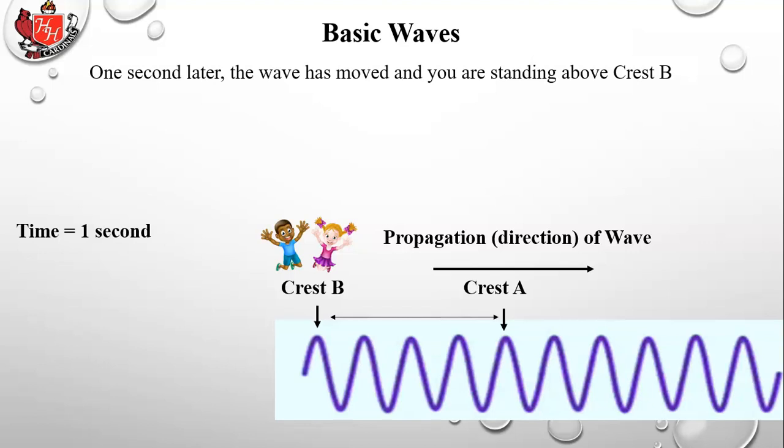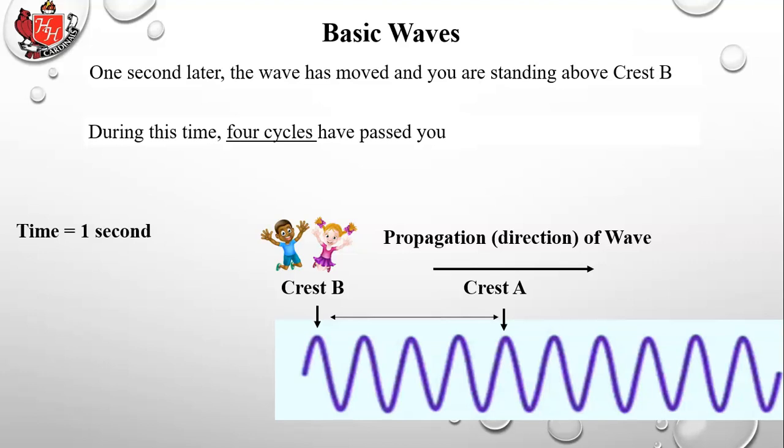1 second later, the wave has moved to the right, and you're standing above crest B. During this time, 4 cycles passed you, so count that from crest A to crest B. It starts at A, it goes down and up one time, down and up a second time, down and up a third time, down and up a fourth time. That's 4 cycles.